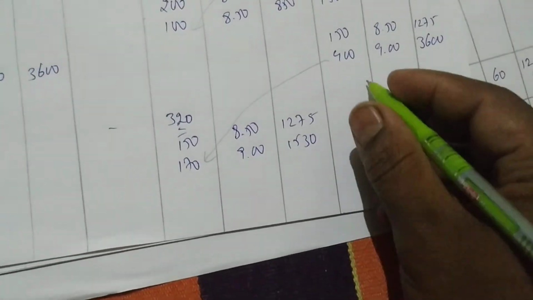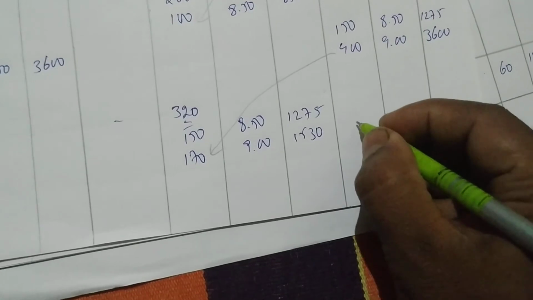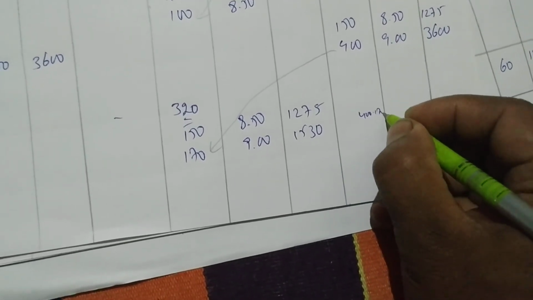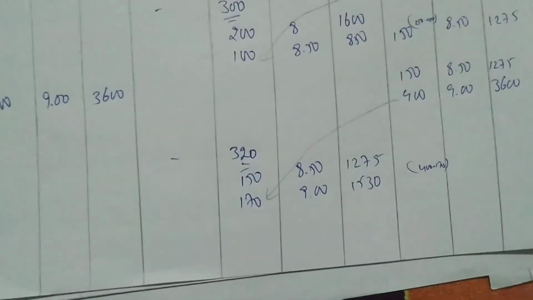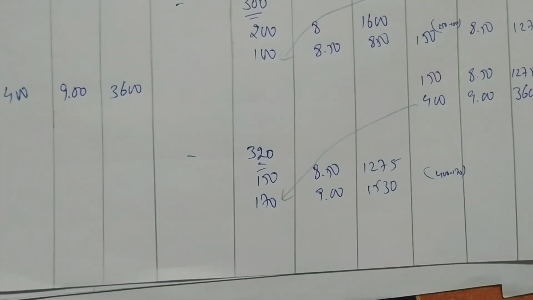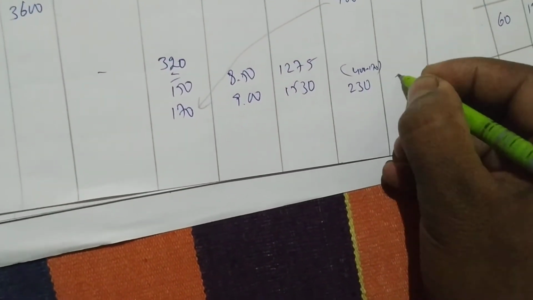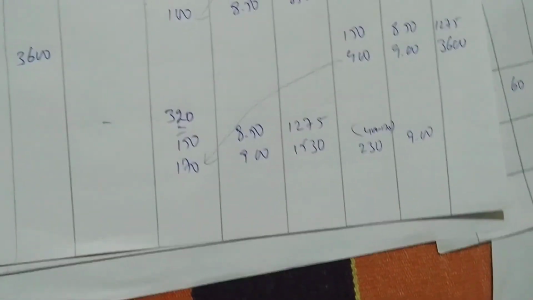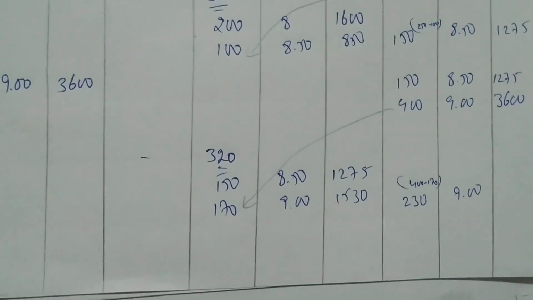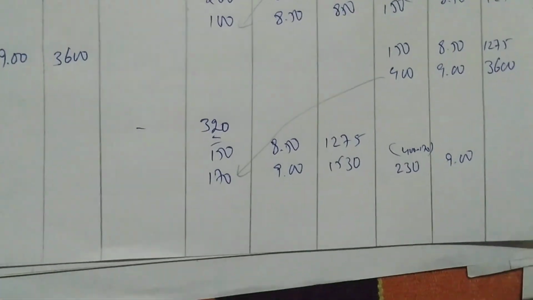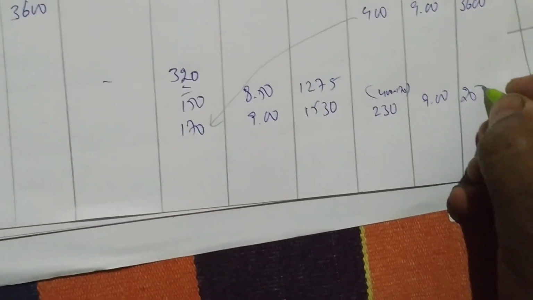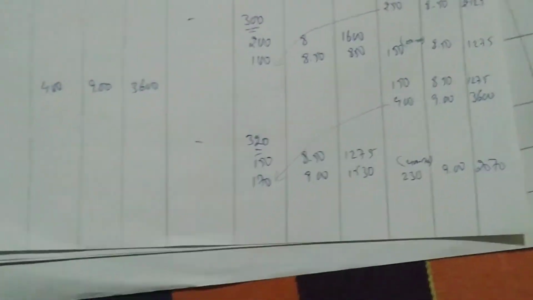So from 400 we are issuing 170. How much is left over? 400 minus 170, 230 you are having. Multiply with 9, 230 into 9, 2070. So your balance is 2070.